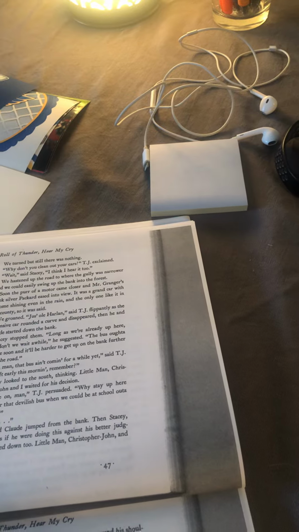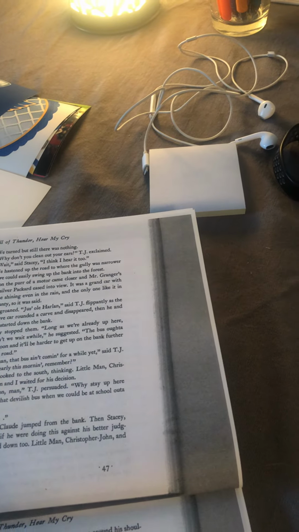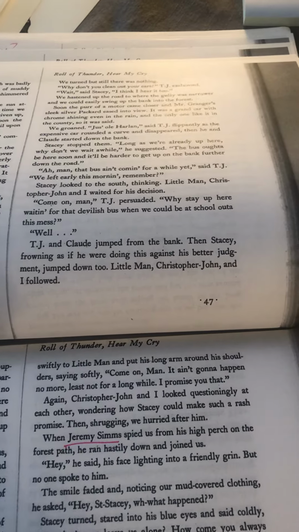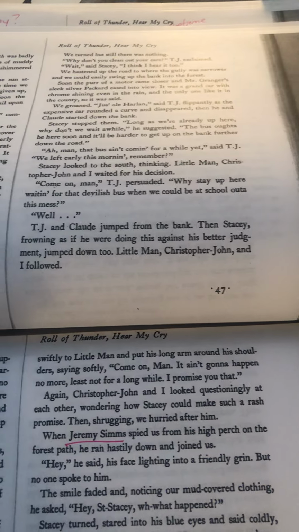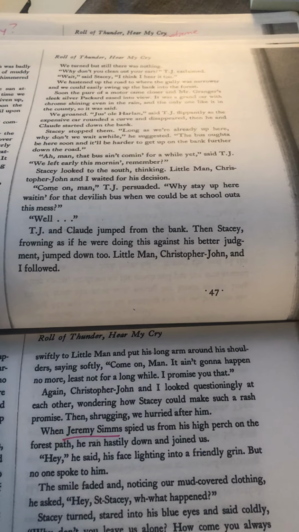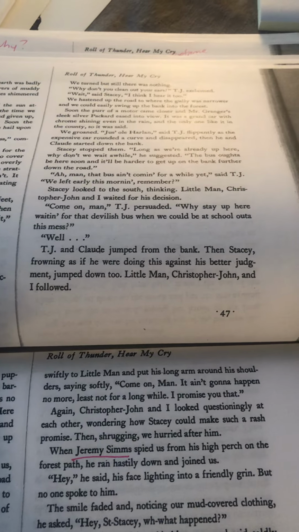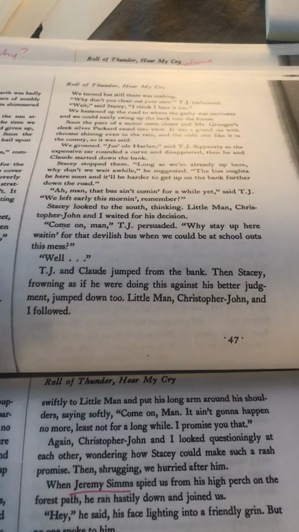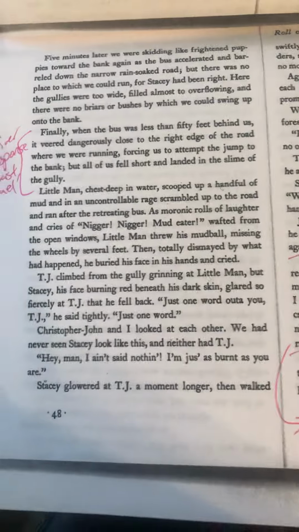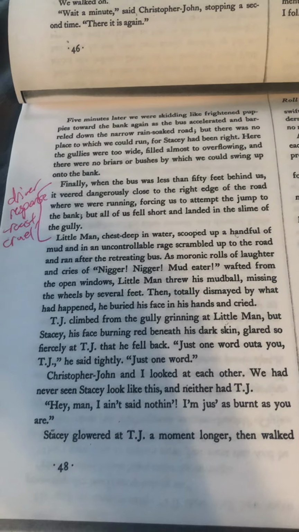Okay, let's think about what's happening here. It's a normal day walking to school, so that means the school bus is coming. And remember, anytime the school bus comes, they have to get out of its way because the school bus, as we learned before, does not slow down for them. It actually sometimes will intentionally come after them. So they're constantly on the lookout for the school bus.